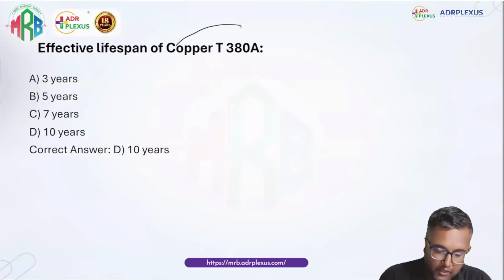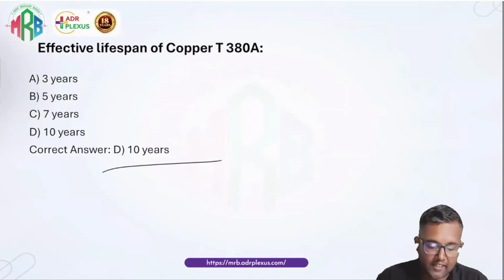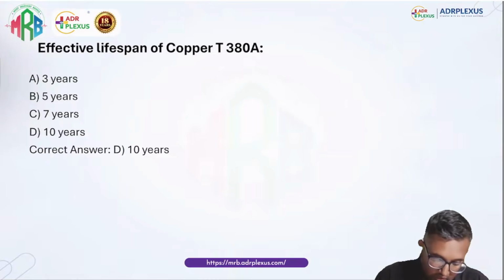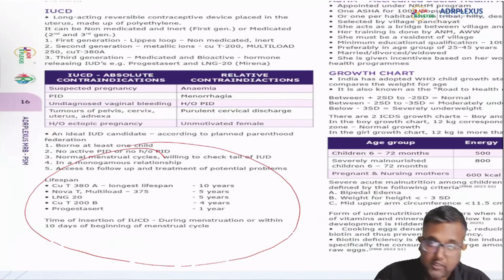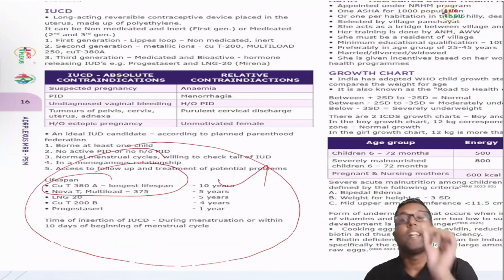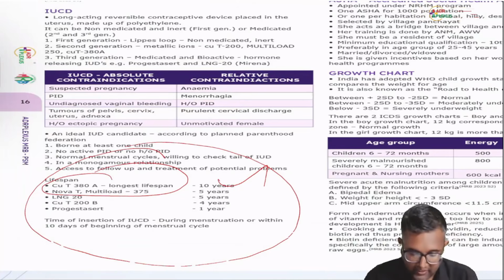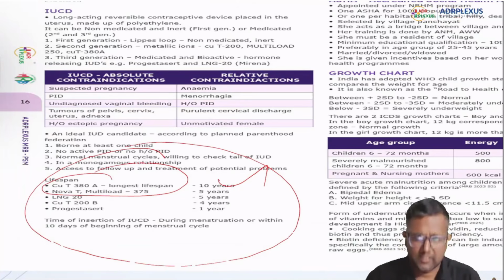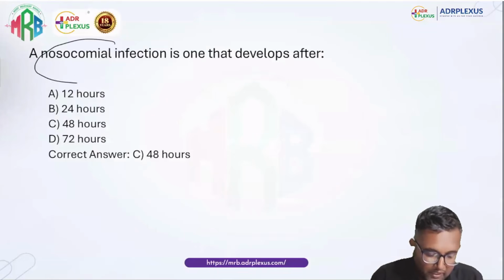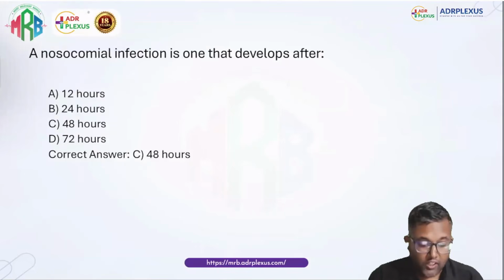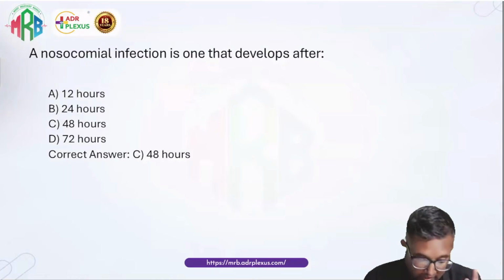Next, the effective lifespan of copper T 380A was also directly 10 years. Of all the copper Ts, copper T 380A has the longest lifespan of around 10 years. See the others. So this was also direct. Next, a nosocomial infection: here the answer is 48 hours. This was also direct.